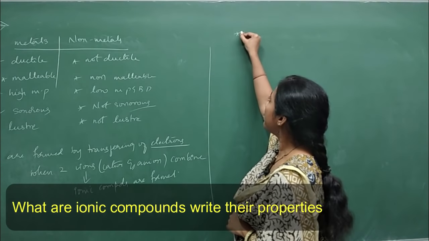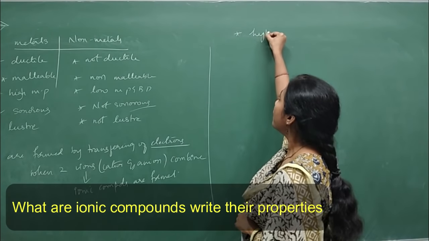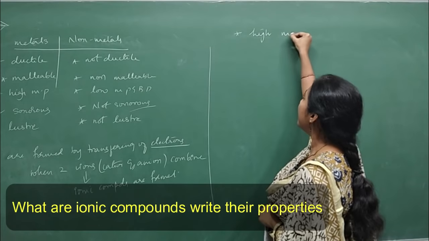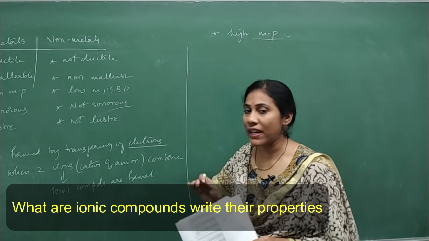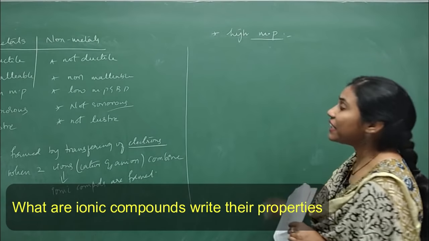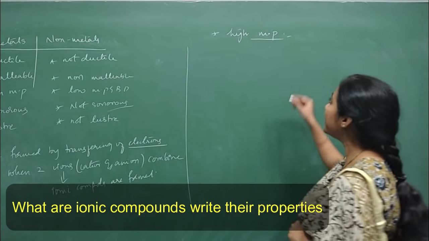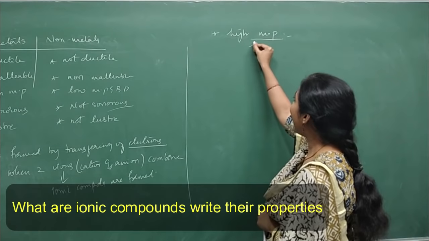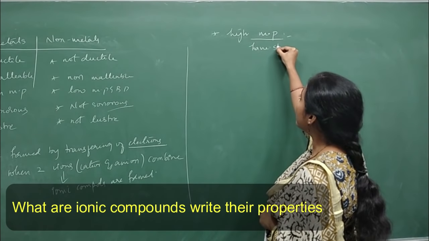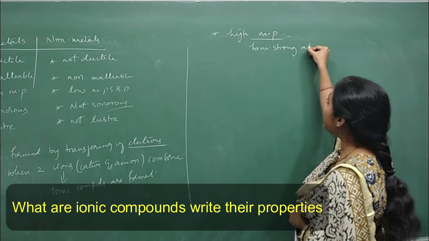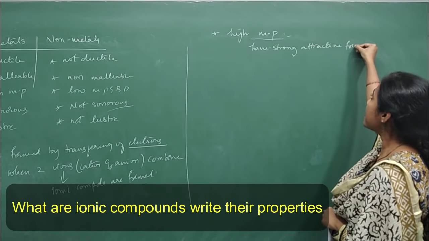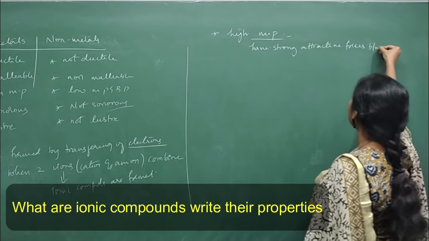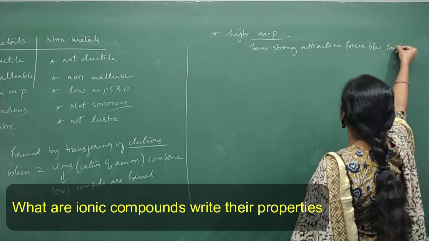The first property is they show very high melting points. And the reason for this can be asked for 1 mark. So why do ionic compounds show high melting point? Because they have strong attractive forces between ions, isn't it?